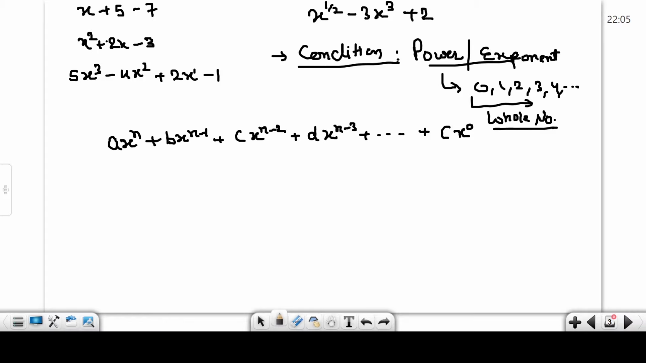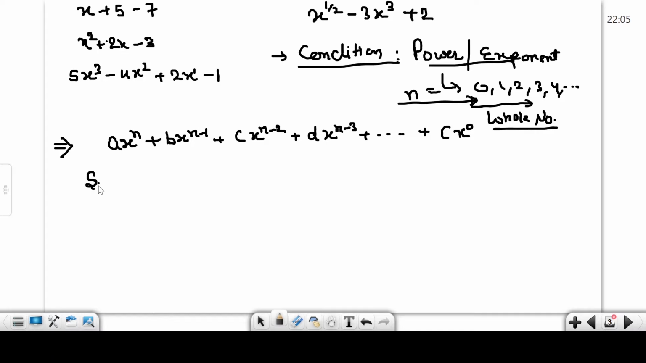The actual mathematical standard form for a polynomial is ax power n plus bx power n minus 1, and so on. They all represent whole numbers. Here n is small n, and it can be any of the numbers 0, 1, 2, 3, 4, 5. We can take any number n, power 4, power 5, power 6.